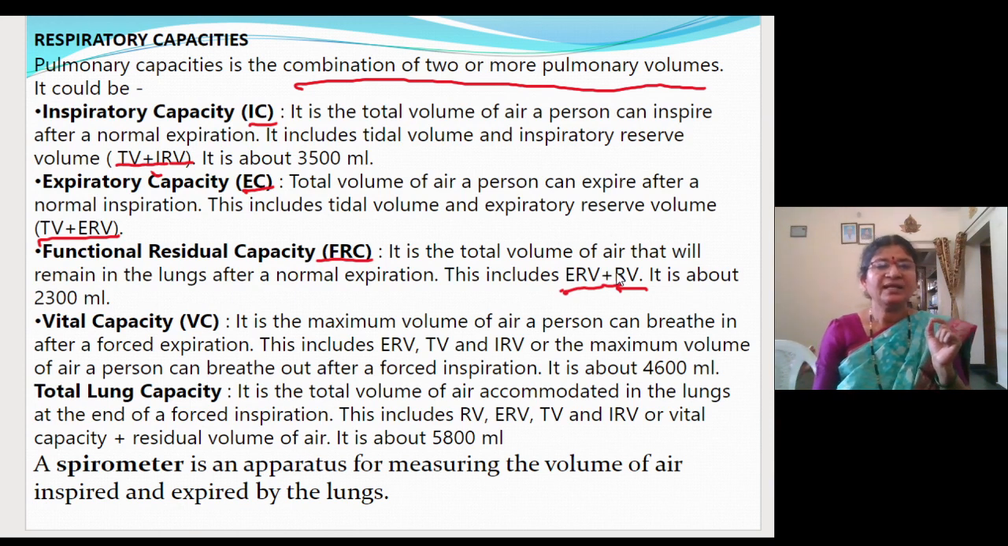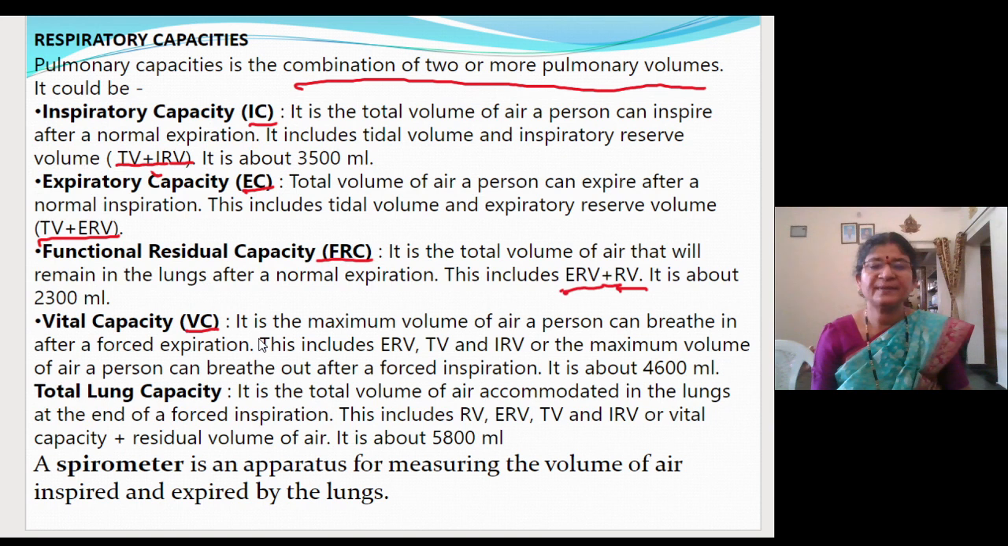ನೆಕ್ಸ್ಟ್ ಏನದ? ವೈಟಲ್ ಕೆಪಾಸಿಟಿ. ವೈಟಲ್ ಕೆಪಾಸಿಟಿ ಅಂತಂದ್ರೇನು? ವಿ ಸಿ. ವಿ ಸಿ ಅಂದ್ರೇನು? It is the maximum volume of air a person can breathe in after forcible expiration.